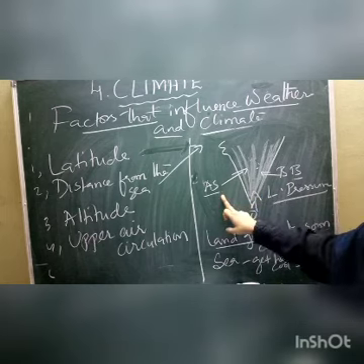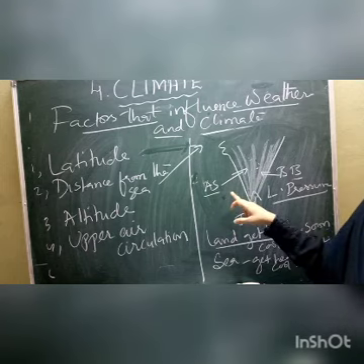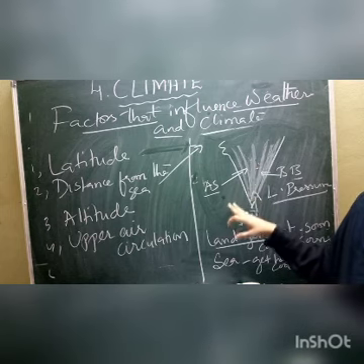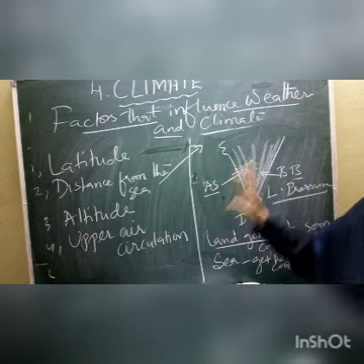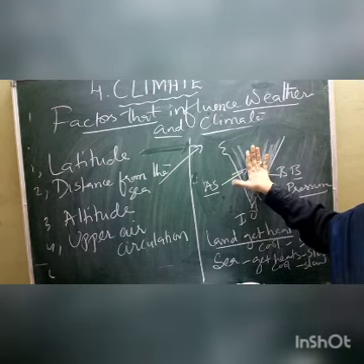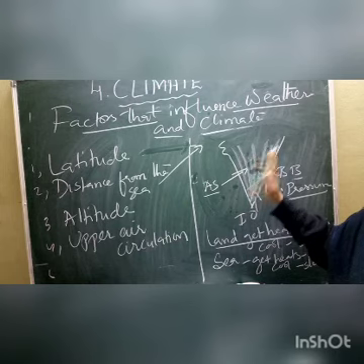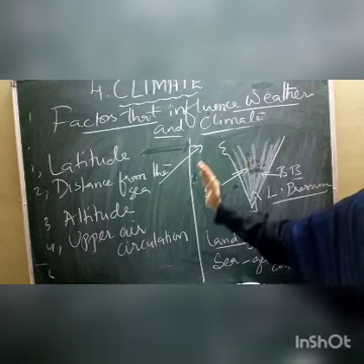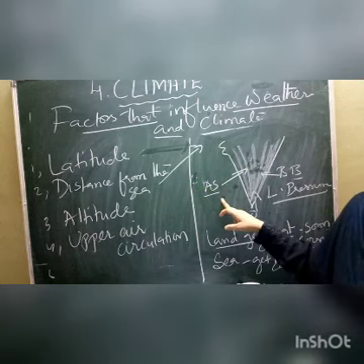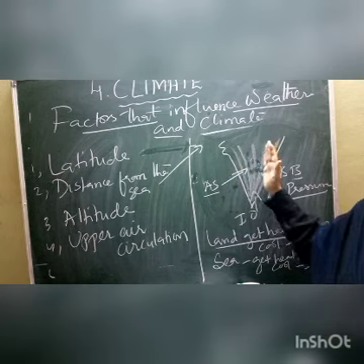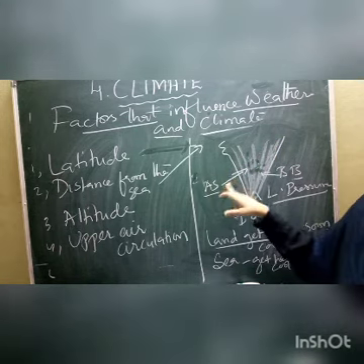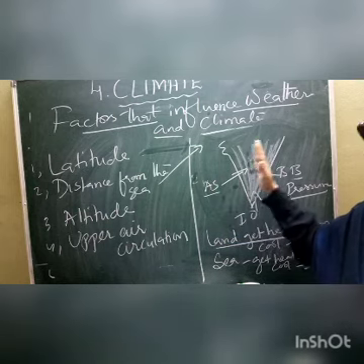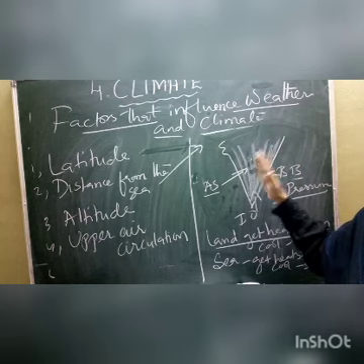Coming to the sea area or the coastal area, it takes a long time for water to get heated up, and a long time for water to cool down. In the night time, what happened? When the land becomes cool, the sea areas are still warm. So from the land in the night time, the cool wind blows towards the coastal area, where the seas are still warm, and changes the temperature of this area. During the daytime, from the sea area, cool wind blows towards the land area, and it makes the land cool.